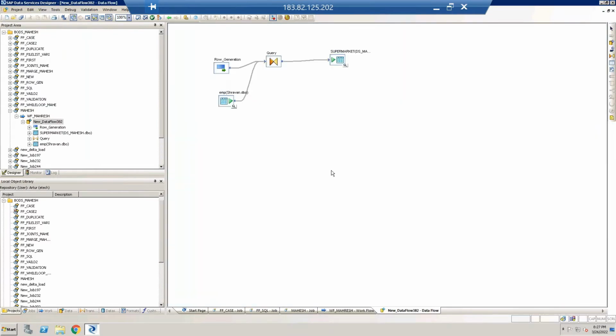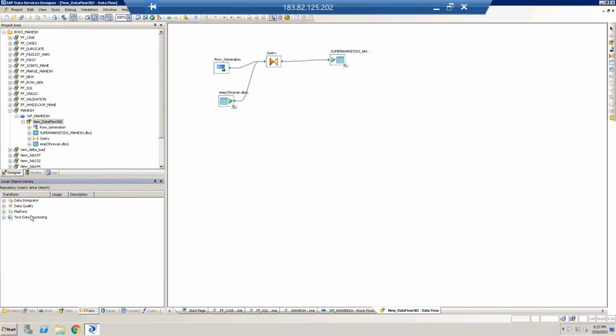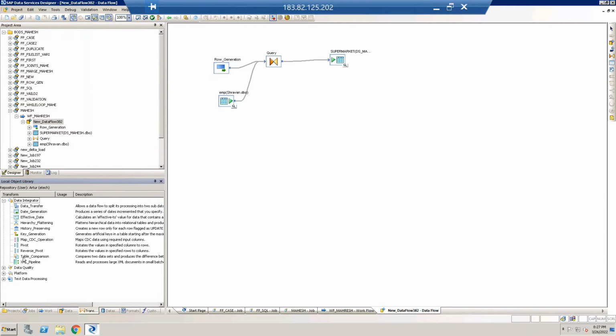And BODS has given some standard transformations. So we no need to stretch more and we no need to think more. These are 4 categories of transformations: data integrator transformation, data quality transformation, platform transformation, and text data transformation. In each category we have 10 to 12 different types of transformations. So with these transformations, we can reduce our burden. We can simply transform the data. If it is suitable to use in our job, we can use these transformations and transform the data in a quick manner.